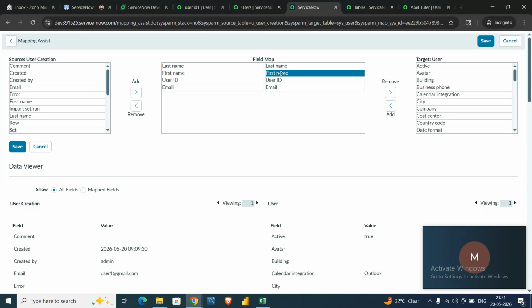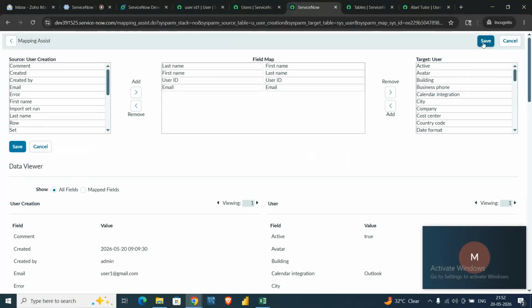To do that, we just click on the first name and drag it to the first, so that it will map with the last name. Now as you can see, the last name is mapped to first name and the first name is mapped to the last name. Let's see whether it is working or not.